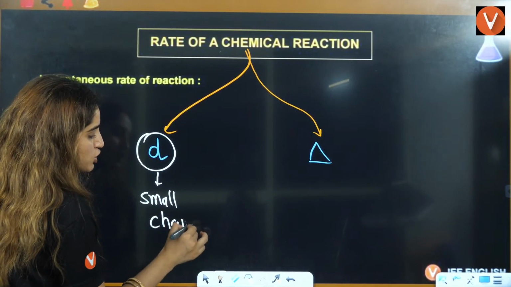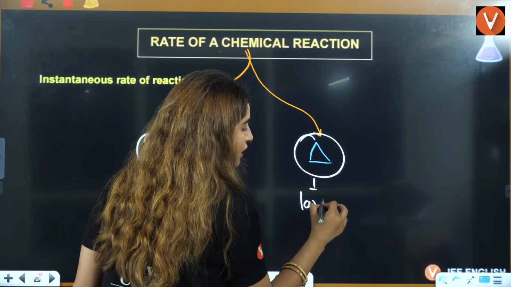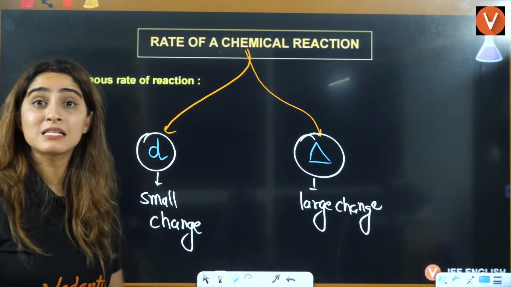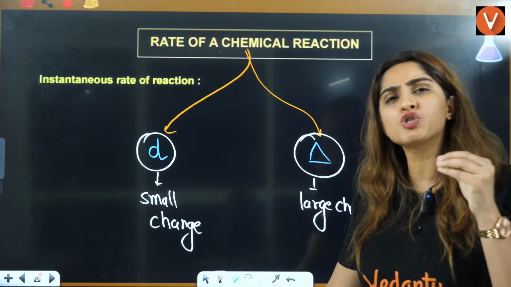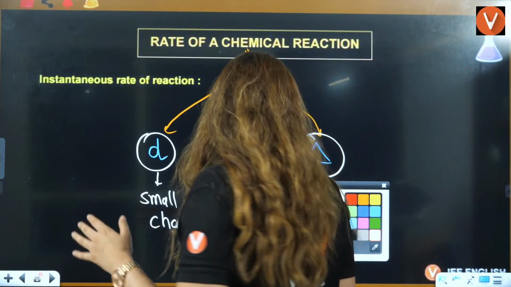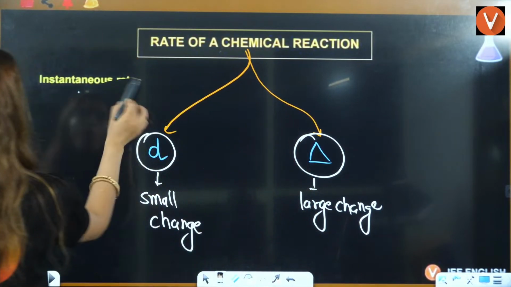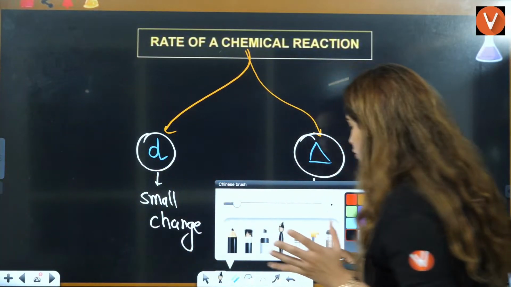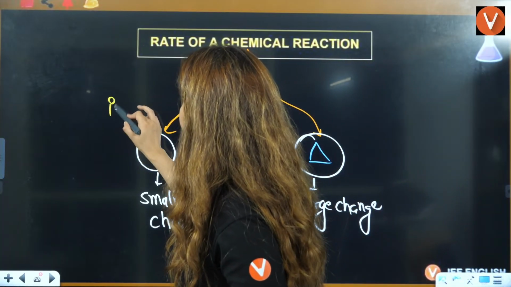When we are talking about small, instantaneous changes, that is called small d. Mostly you will see small d only, because we talk about small changes only, and this is what is called instantaneous.